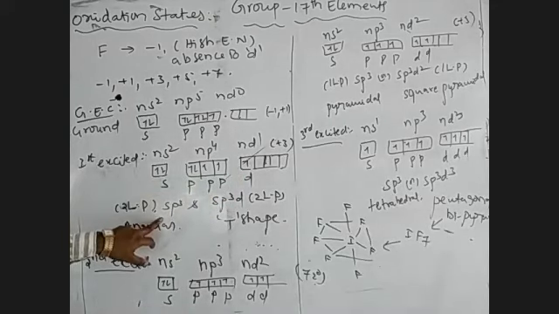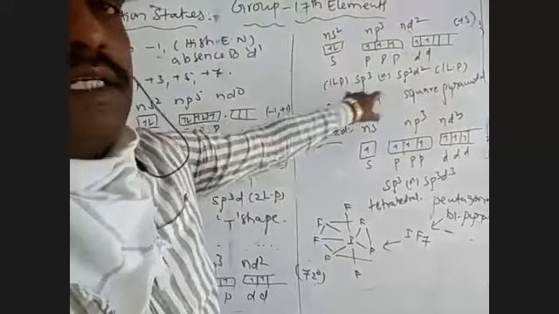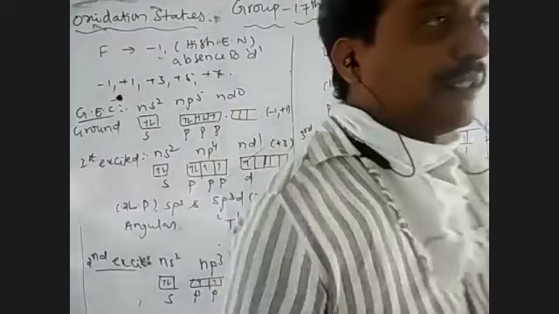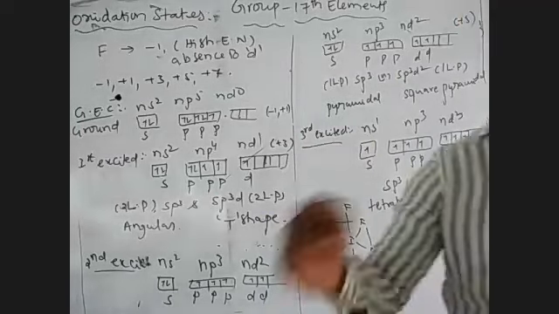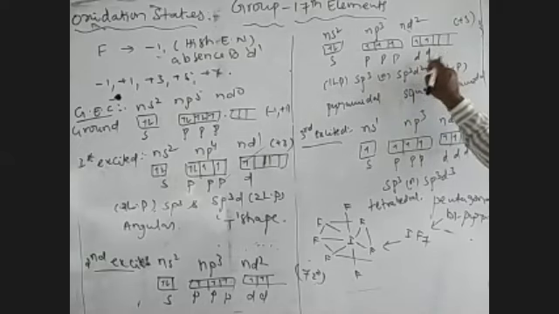Now, in the first excited state, the number of unpaired electrons is 3 and there are 2 lone pairs, with sp3 hybridization. In that case, electrons present in the d subshell participate in pi bonding. In the second excited state, there are two types of hybridization, sp3 and sp3d2. If the central atom undergoes sp3 hybridization, 2 unpaired electrons are present in the d sublevel and participate in pi bonding. Therefore, 2 pi bonds exist.